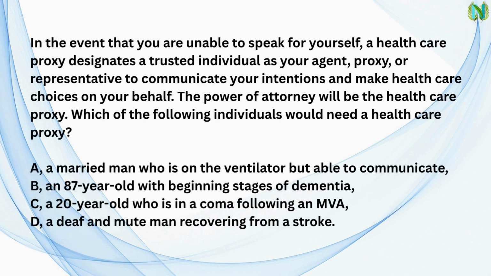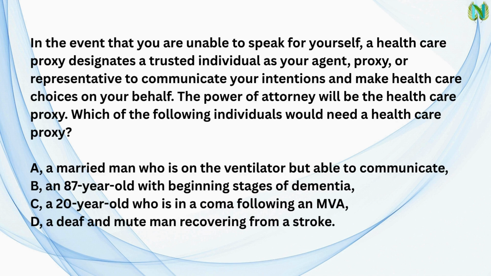Next question. In the event that you are unable to speak for yourself, a healthcare proxy designates a trusted individual as your agent, proxy, or representative to communicate your intentions and make healthcare choices on your behalf. The power of attorney will be the healthcare proxy. Which of the following individuals would need a healthcare proxy? A. A married man who is on the ventilator but able to communicate. B. An 87-year-old with beginning stages of dementia.